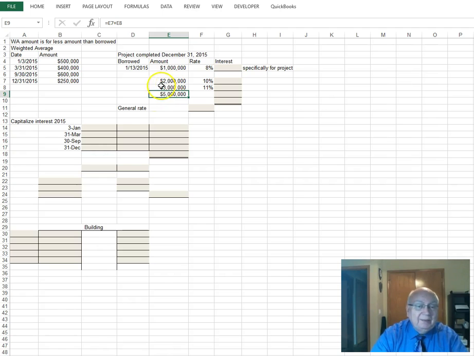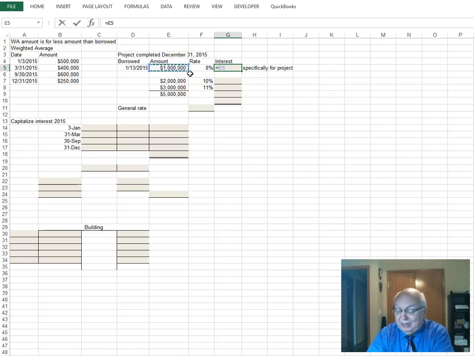First thing we need to do is find out how much interest is subject to capitalization. And so what we'll do is we'll take the 1 million times the 8%, gives you 80,000, and then we'll have the 2 million times the 10%, and then we'll also take the 3 million times the 11%.